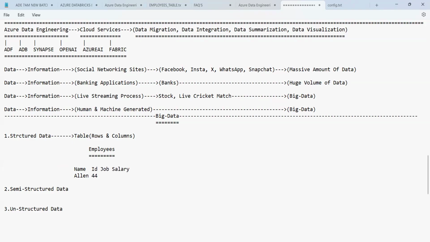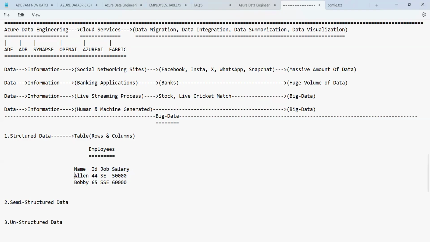The job is software engineer, with a salary of something like 50,000. And then SSC, senior software engineer, with a salary of 60,000. Whereas these are called columns.